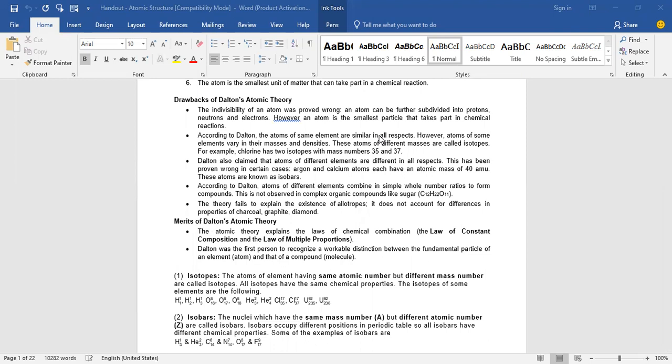First, what is an isotope? Isotopes are atoms of an element which have the same atomic number but different mass numbers. So he didn't explain isotopes or isobars in the Dalton atomic theory.